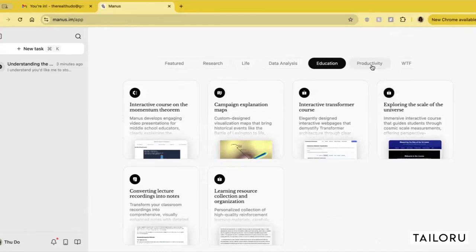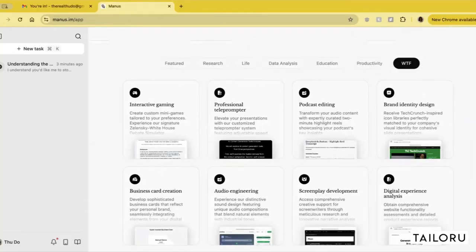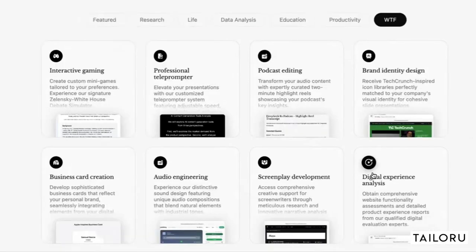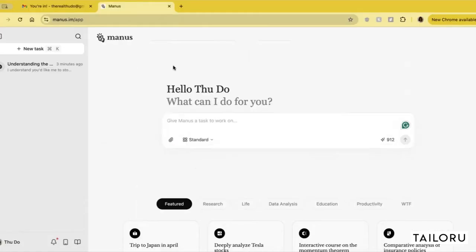Okay. And productivity. What's WTF? Oh, okay. These are more creative endeavors. So, podcast editing, interesting. Digital experience analysis, screenplay.